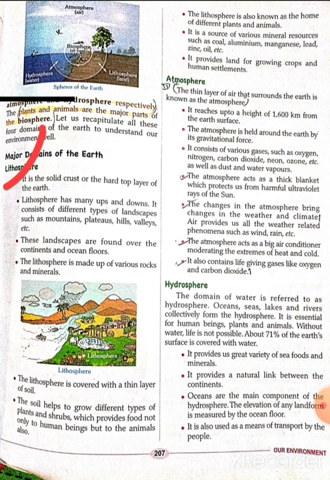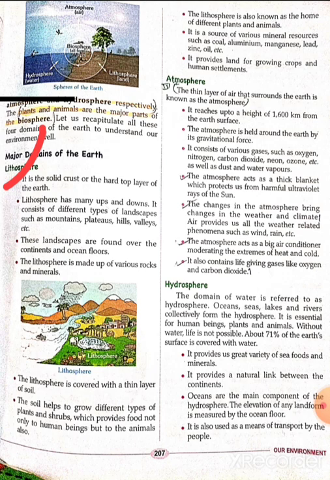This is not only plain, it has both up and down surface, which we know as mountains, plateaus, hills, valleys, etc. These landscapes are found over the continent and ocean floor. So we don't only find this on the continent, but also on the ocean's floor. Under the ocean also there are mountains, plains and hills. The ocean floor also consists of lithosphere. That hard surface is called lithosphere.